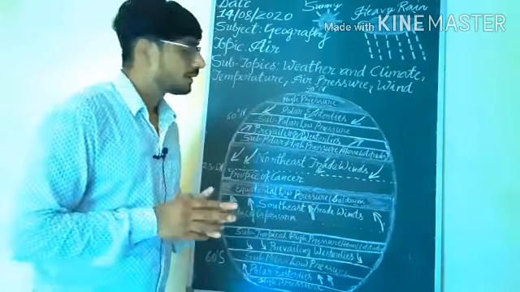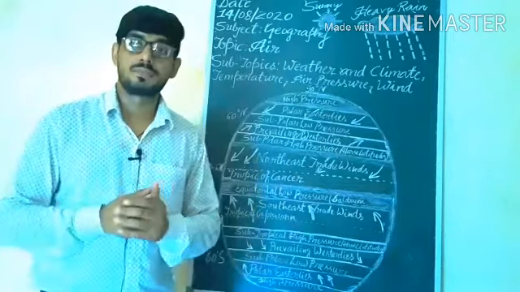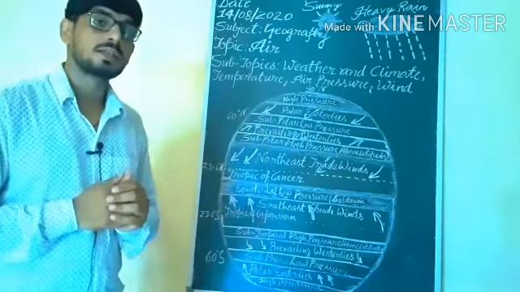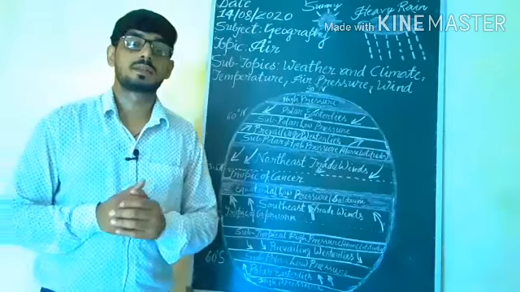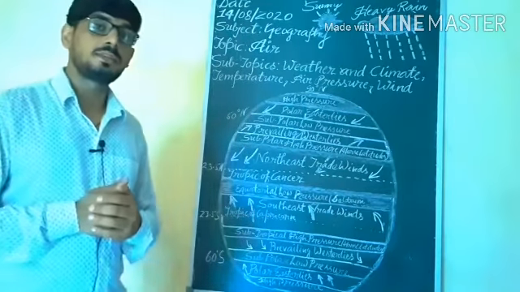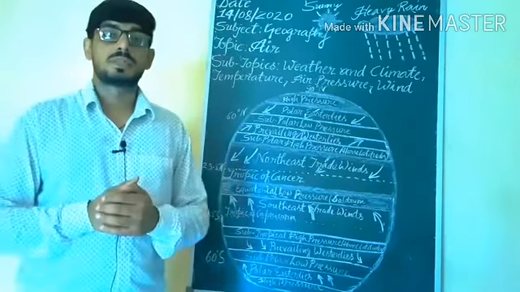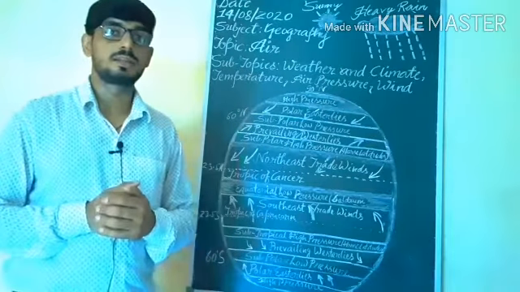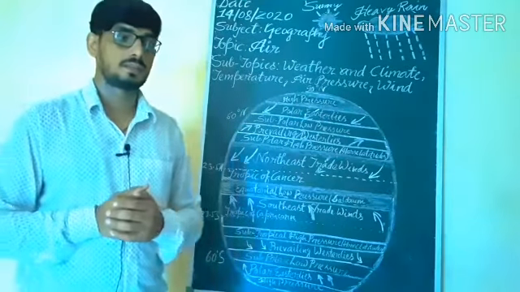Afterward, the three types of winds are: one is permanent wind, second is seasonal winds, and third is local winds. Permanent wind means the wind which flows regularly throughout the year.